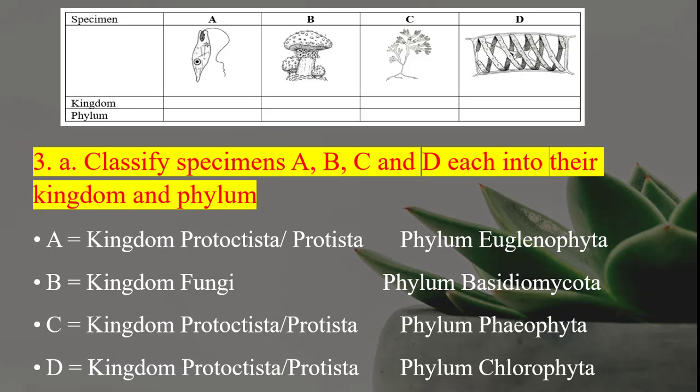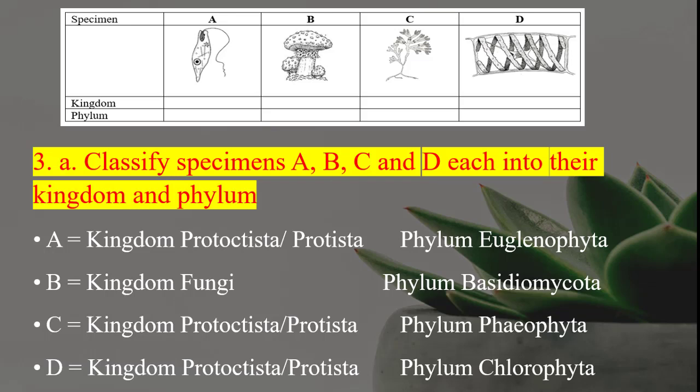Fungi. So the phylum for B, that particular phylum is called Basidiomycota. Then C, phylum is phylum Phaeophyta. Then D is phylum Chlorophyta, right? Chlorophyta with the C capitalized. As you know, the small letter c and the uppercase C are written the same, so you need to make it as clear as possible. Each is worth 2 marks, so you get 8 marks for question 3A.